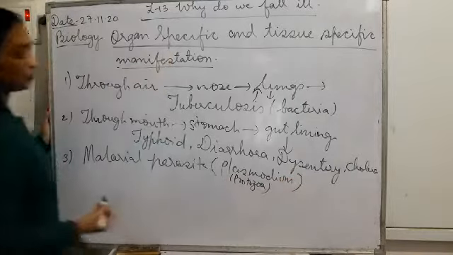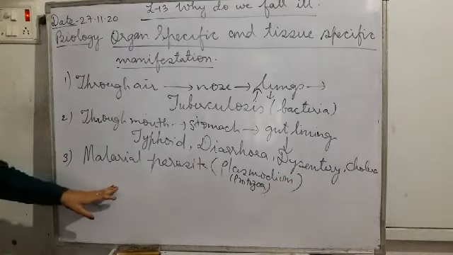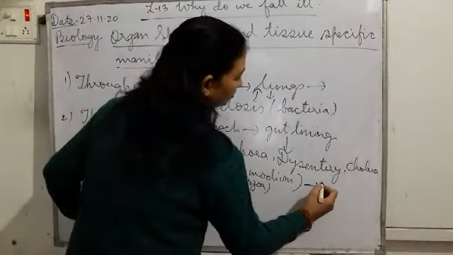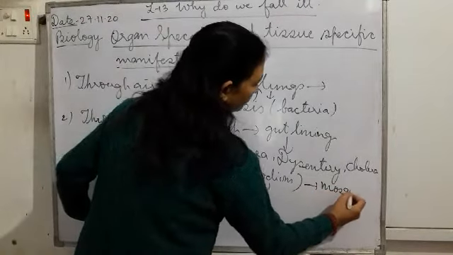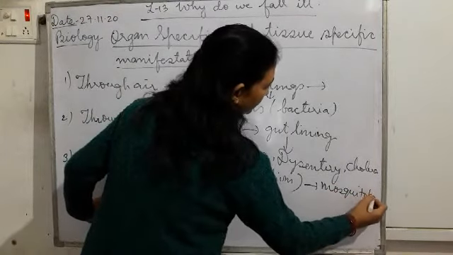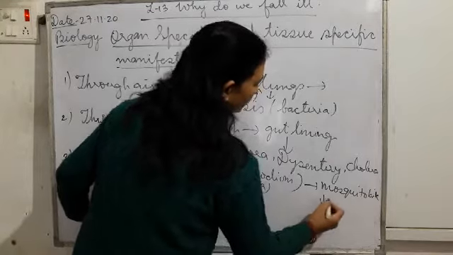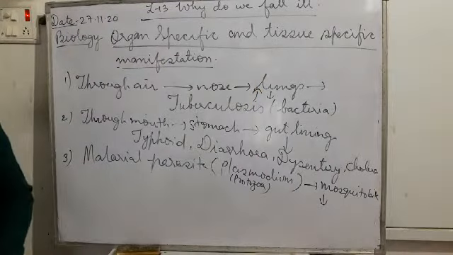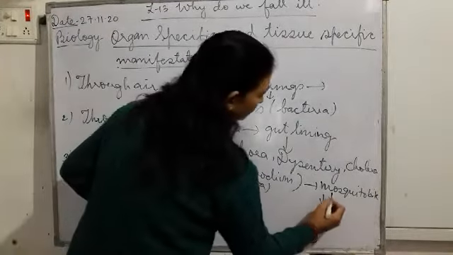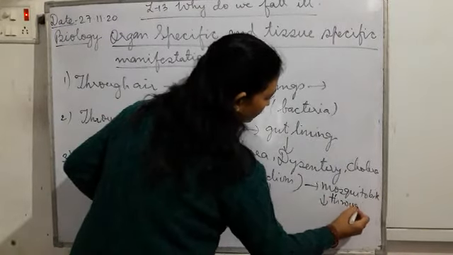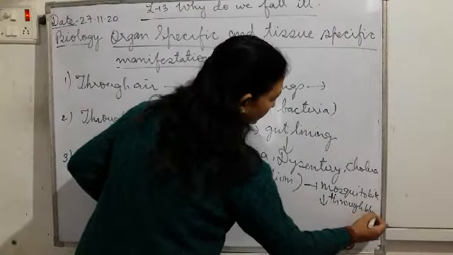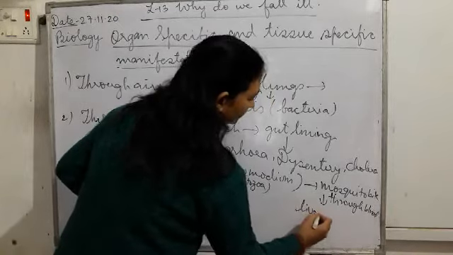Plasmodium is a protozoa. How does it enter? Through a mosquito bite. Then where does it go? Through the blood, it goes to the liver.